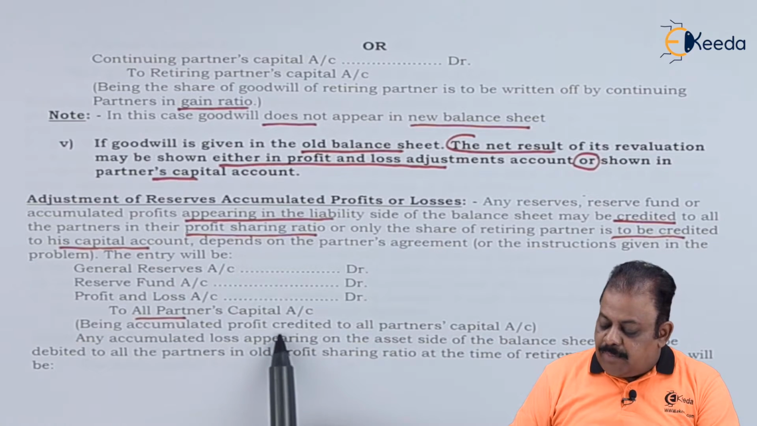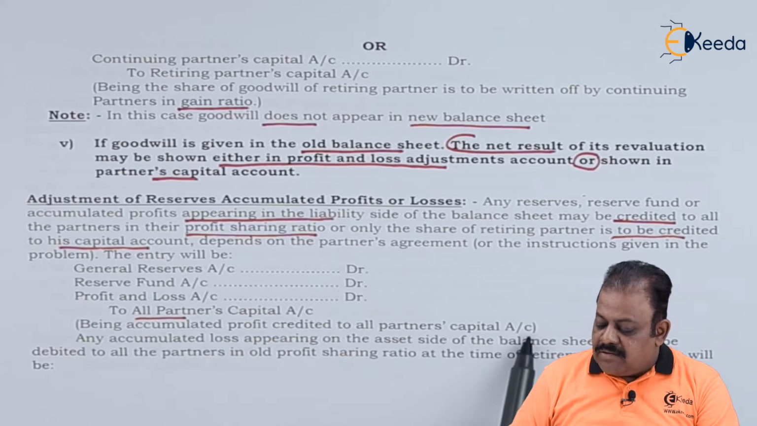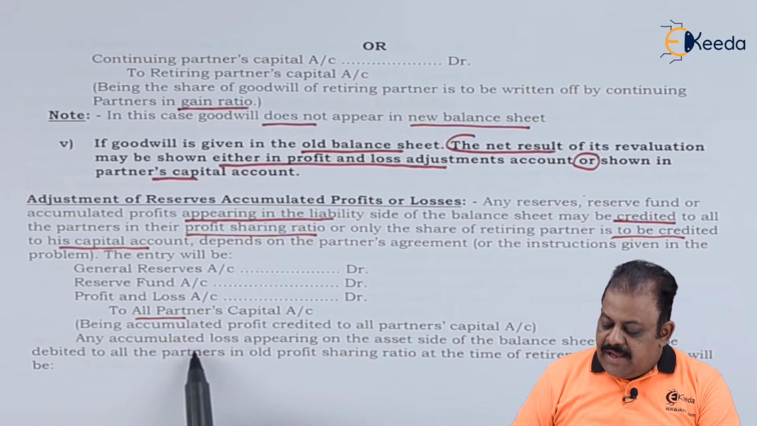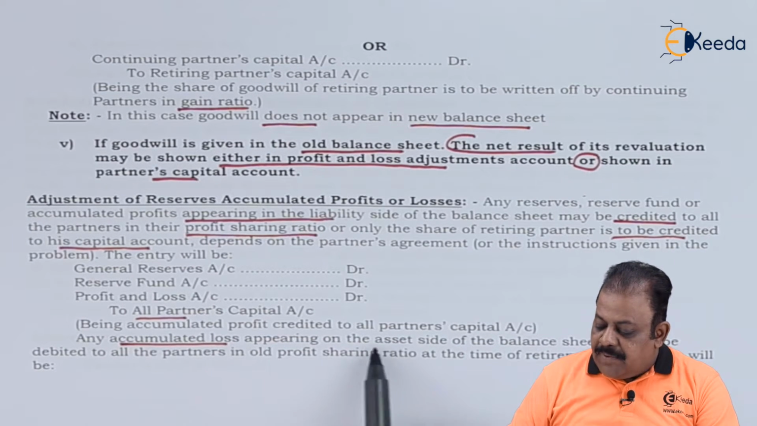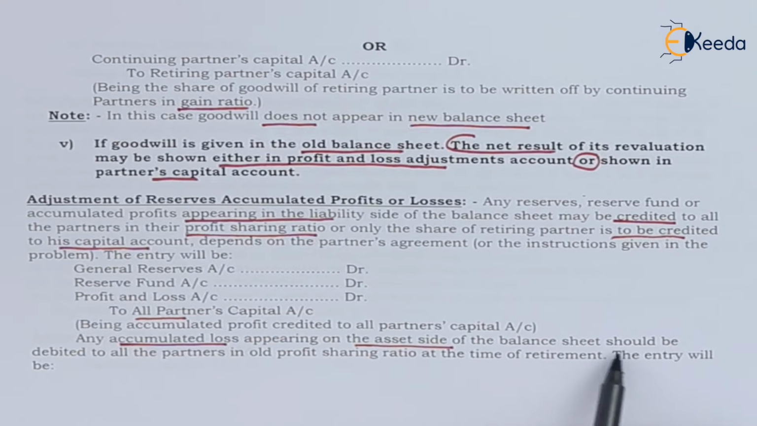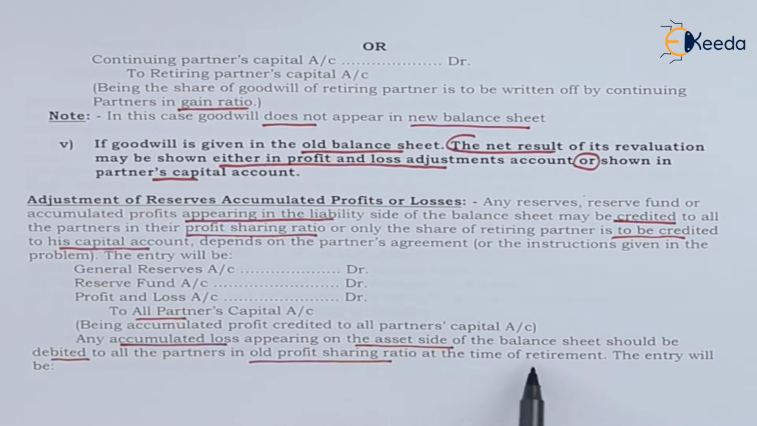Being accumulated profits credited to all partners' capital account. Any accumulated loss appearing on the asset side in the balance sheet should be debited to all partners in the old profit sharing ratio at the time of retirement.